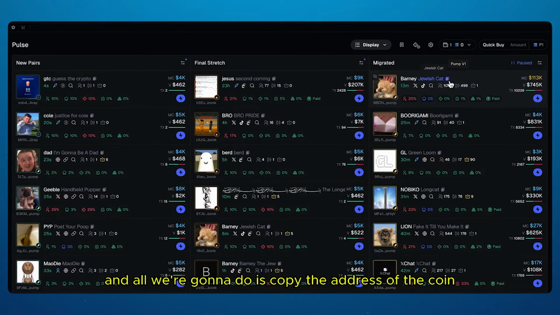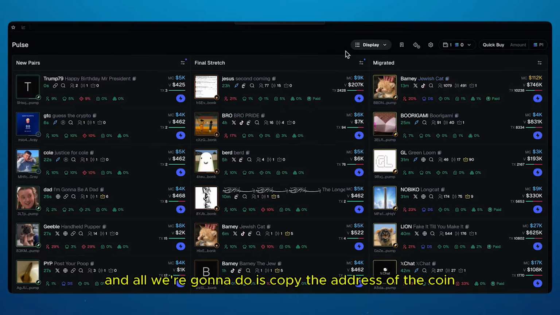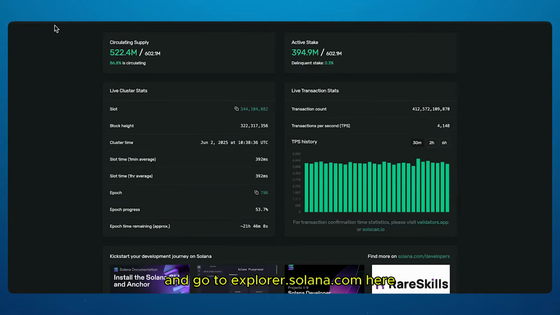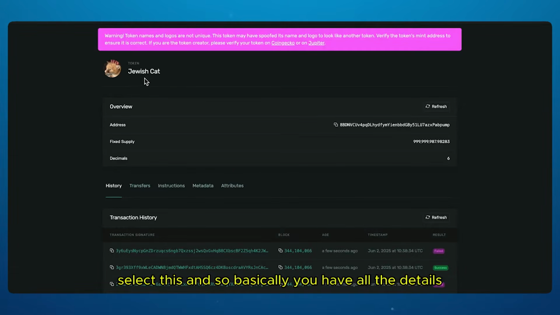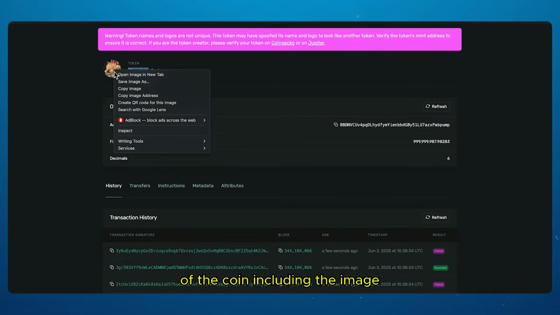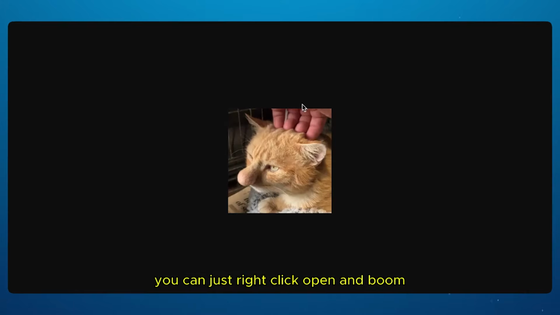And all we're going to do is copy the address of the coin and go to explorer.solana.com. Here, paste the address, select this, and so basically you have all the details of the coin, including the image. You can just right-click, open, and boom, you have the original image the coin is using.